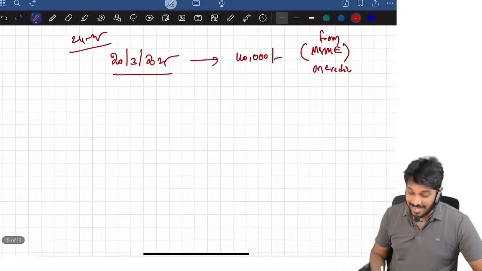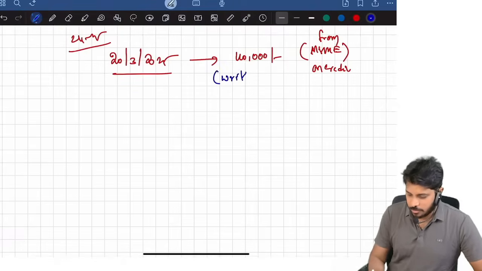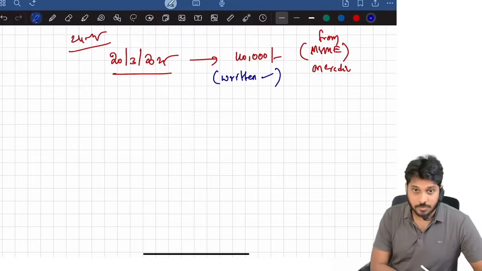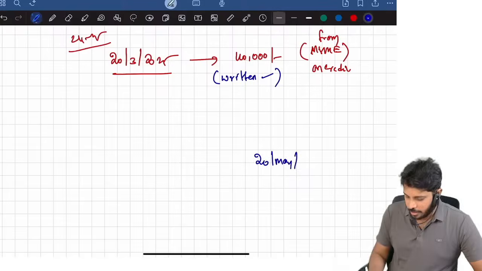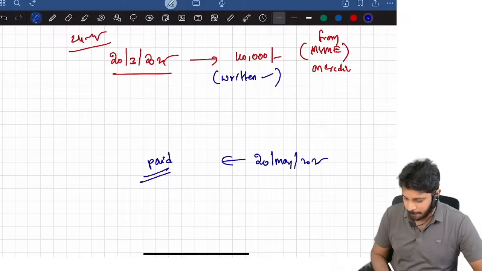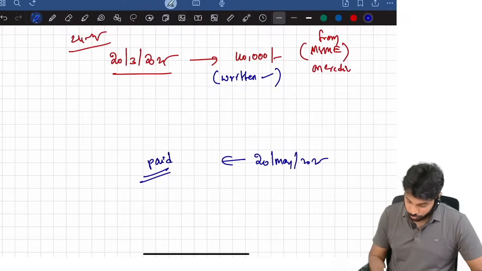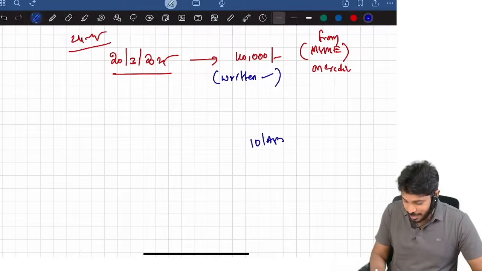A written agreement is there. On 10th April 2025, this entire 40,000 rupees is paid in cash.